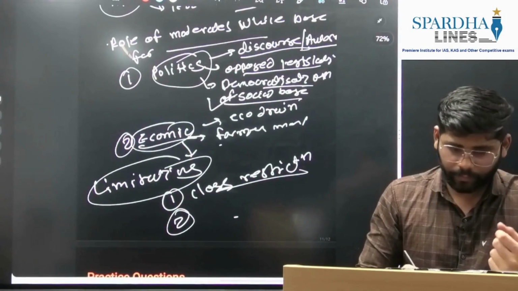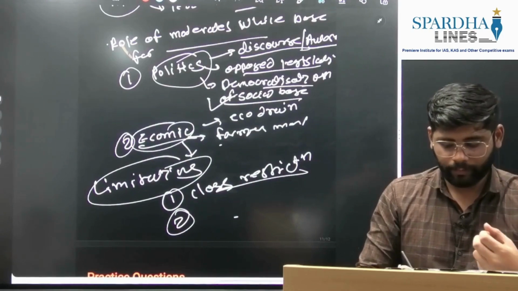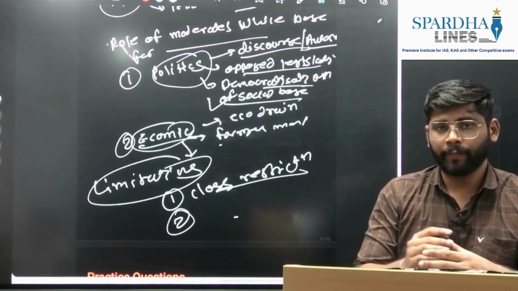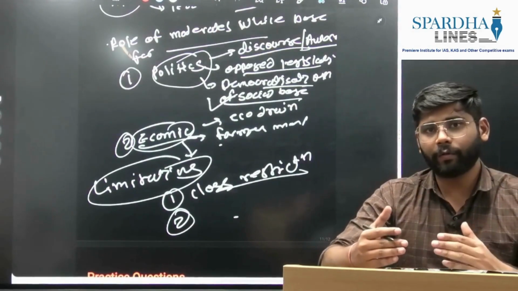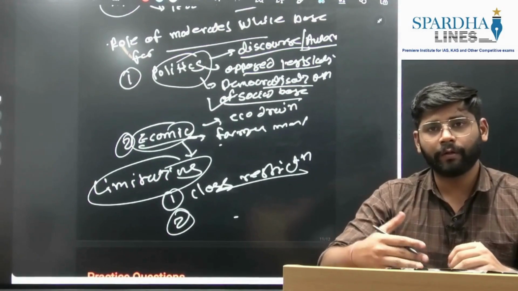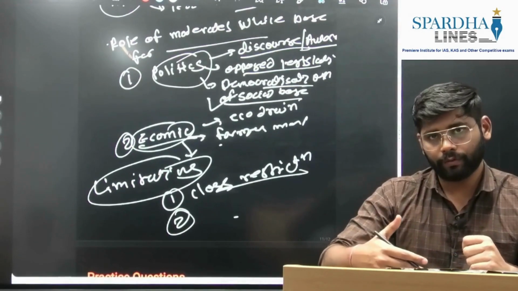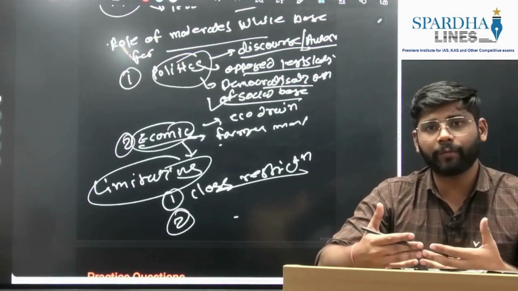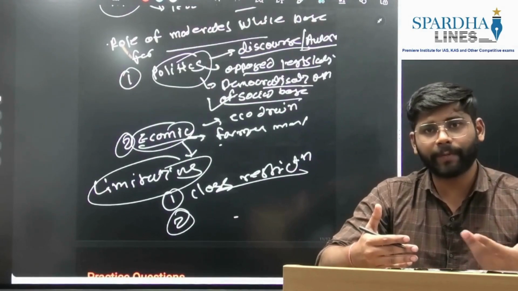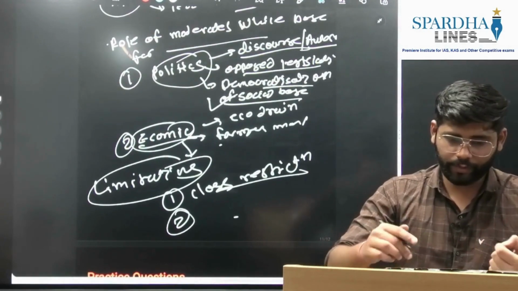Then also write the point about belief in the masses. Throughout the moderate phase there was hardly any passive resistance movement. So this aspect you can include here. Many times moderates got criticized because they did not believe in the capacity of the masses. So that is also a major point.